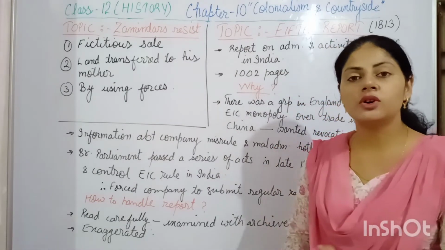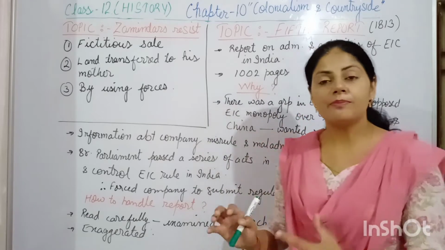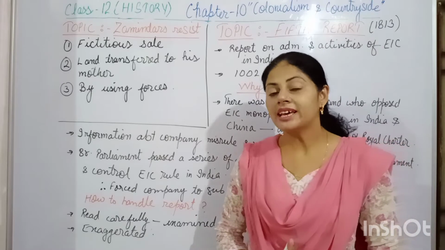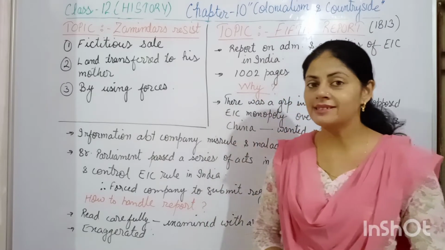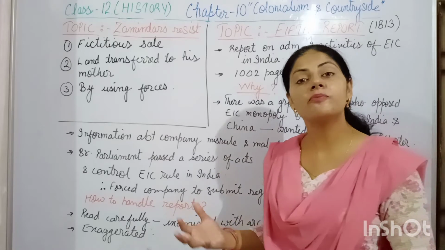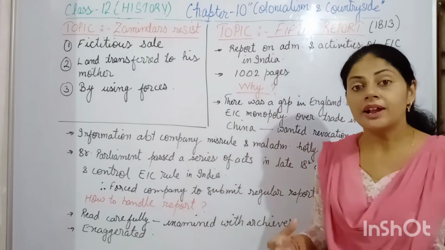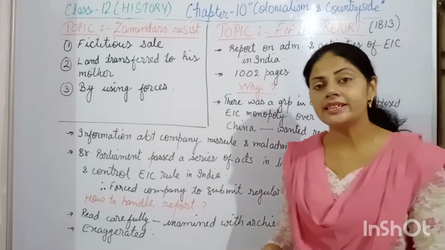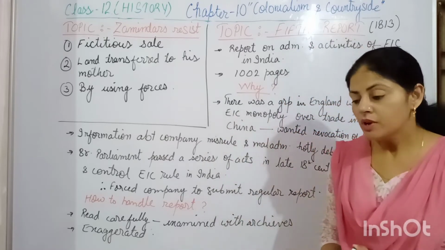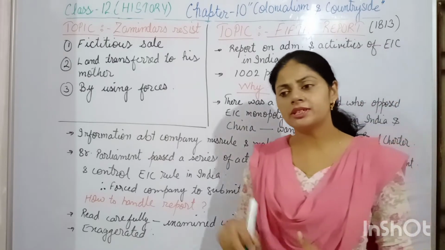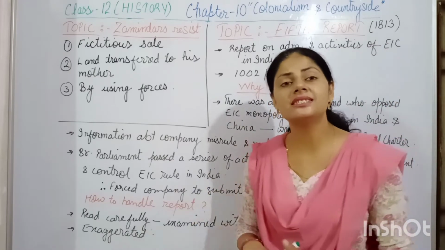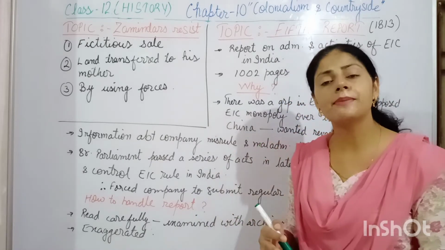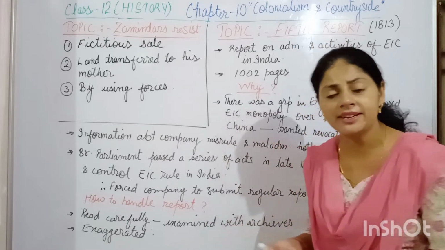Students, in the previous video we discussed that when Britishers came to India, the first territory occupied by them was the territory of Bengal, which is also known as the Diwani of Bengal. Diwani of Bengal means they get the right to collect the revenue from the region of Bengal. After getting that right, during the early phase, that is 1770s, they didn't get a regular flow of revenue because of some agricultural crisis, famine condition and other things.